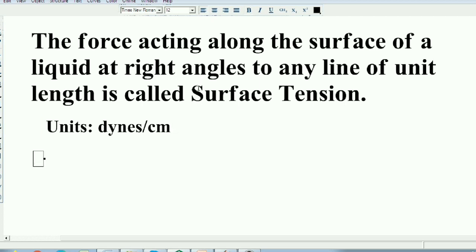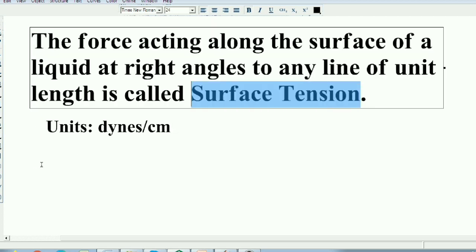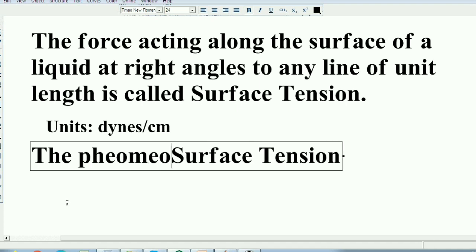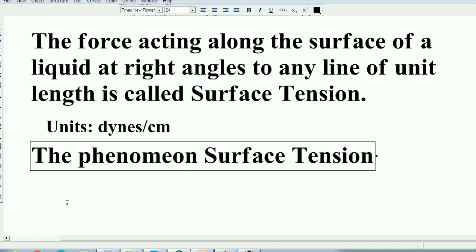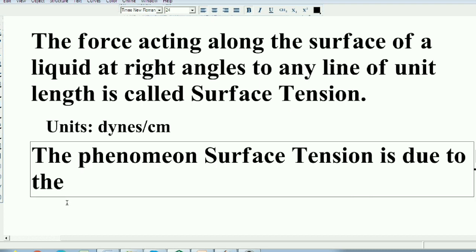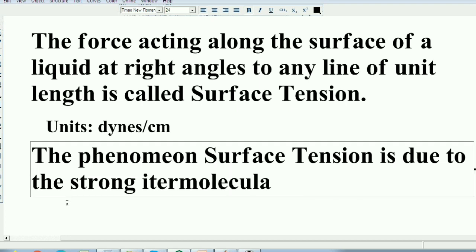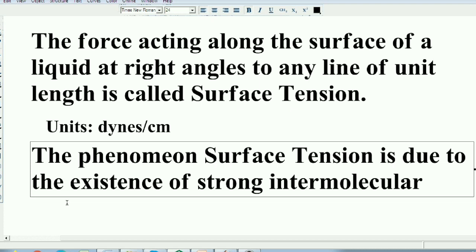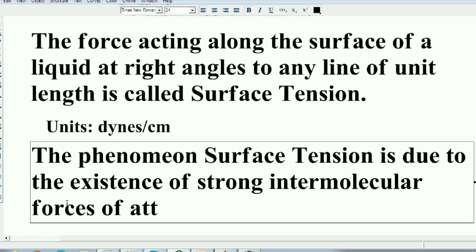Students, the phenomenon of surface tension in liquids is due to the strong intermolecular forces of attraction in liquids.